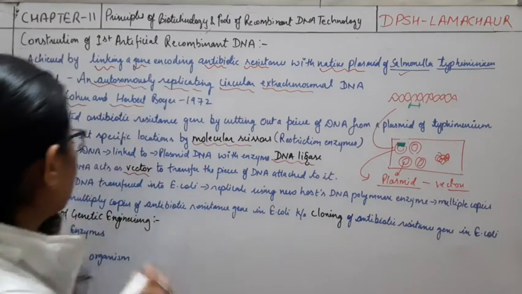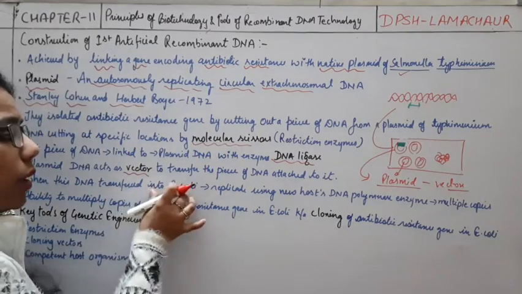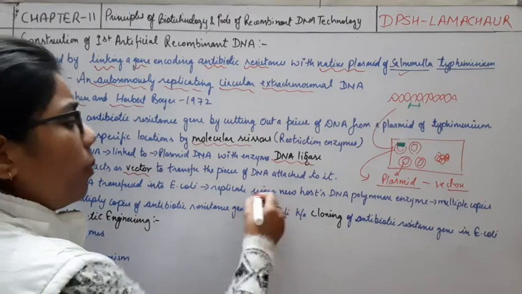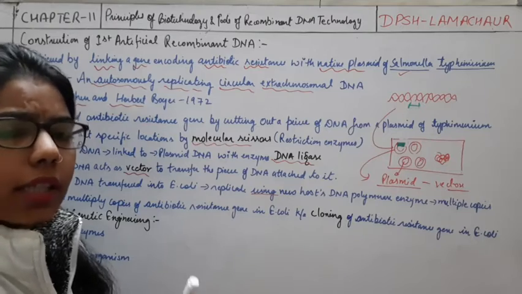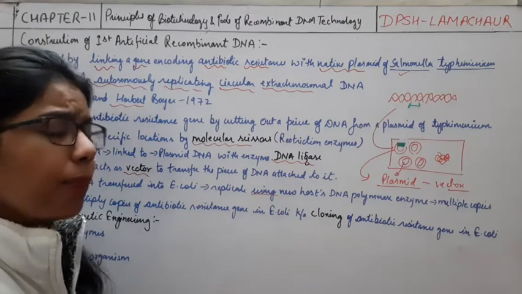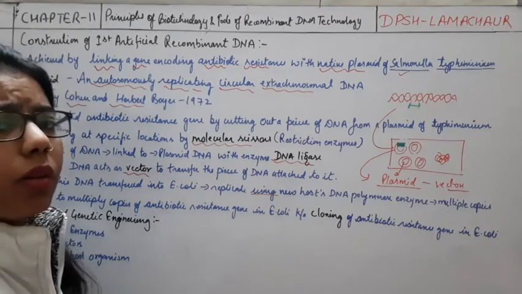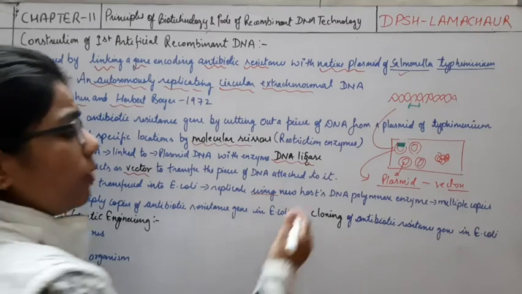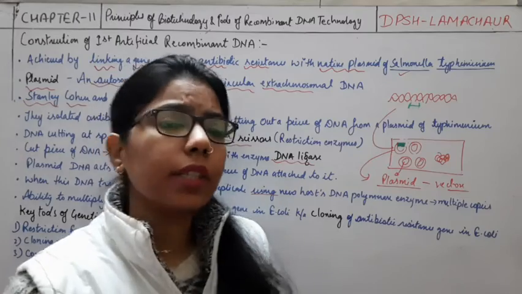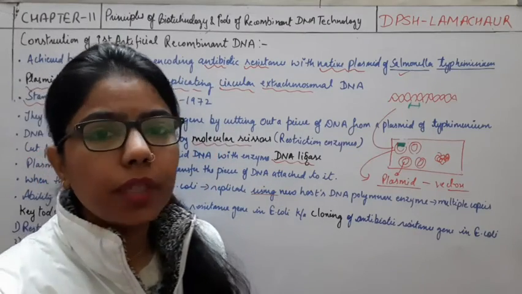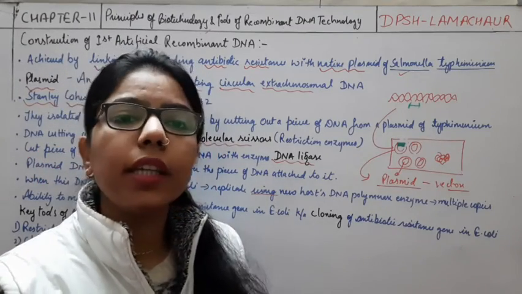Okay, so when this DNA is transformed into E. coli, it will replicate itself very fast. We know how E. coli replicates itself. In a very short time, it will replicate itself in this host. And how does DNA replication take place? With the help of the DNA polymerase enzyme, which we have covered in DNA replication.